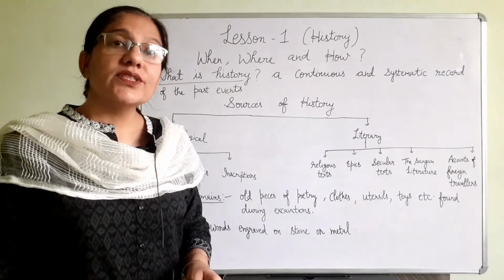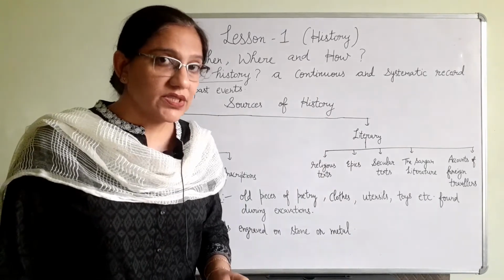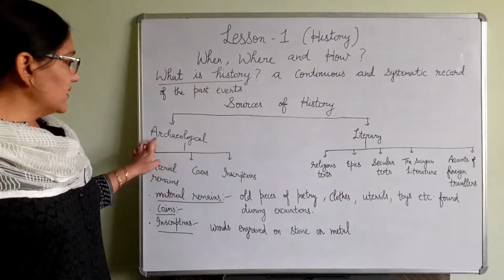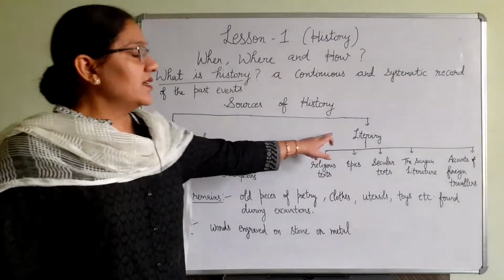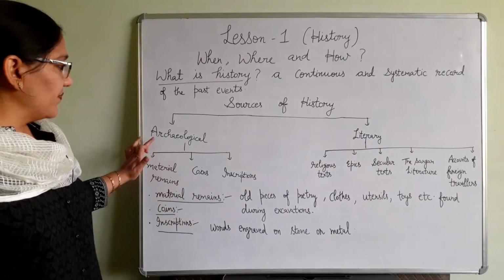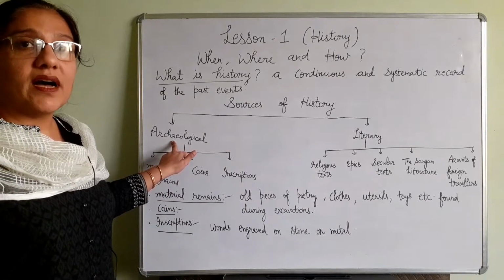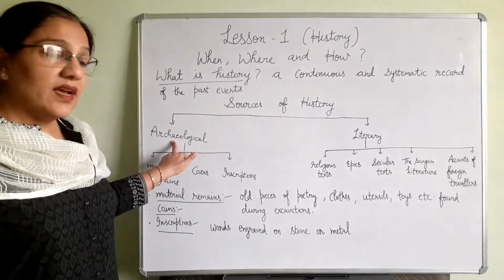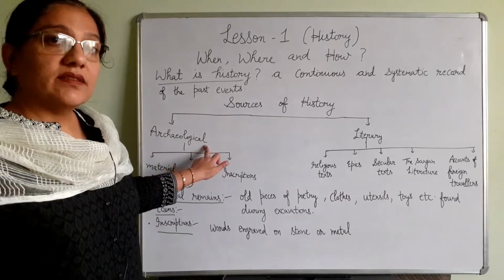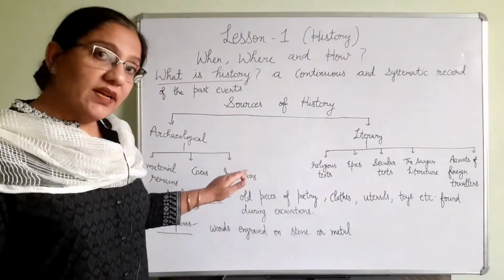Now we will read about the sources of history. Which are the sources which help us to understand the history? Sources of history can be divided into two categories. The first one is archaeological sources and the other is literary sources. First we will do archaeological sources. Archaeology, what is archaeology? The study of remains of the past is called archaeology, and the remains of the past which are excavated by the archaeologist are called archaeological remains.